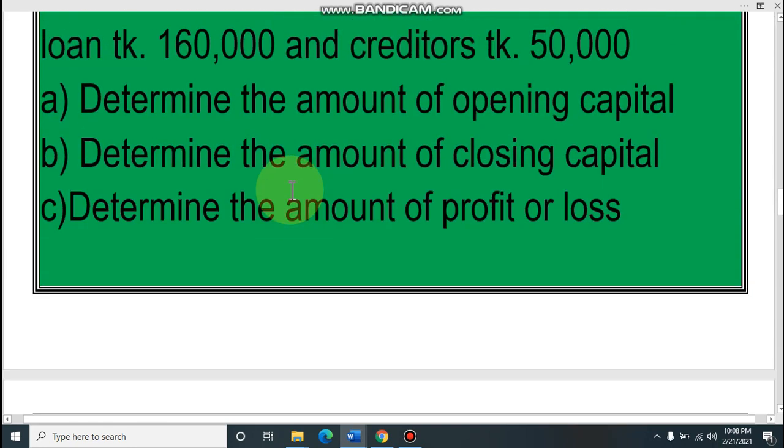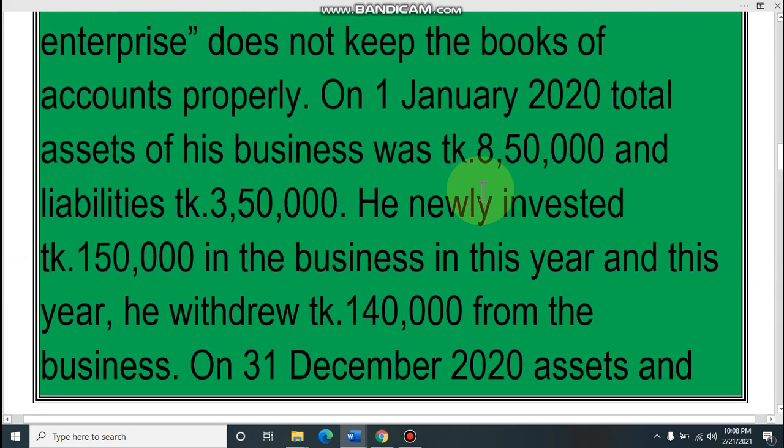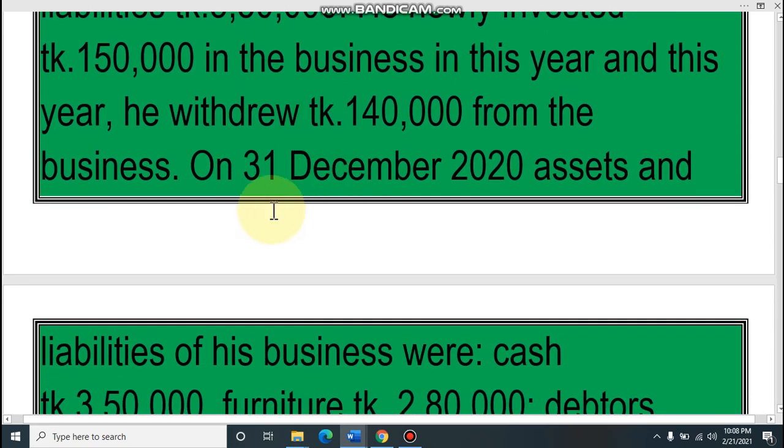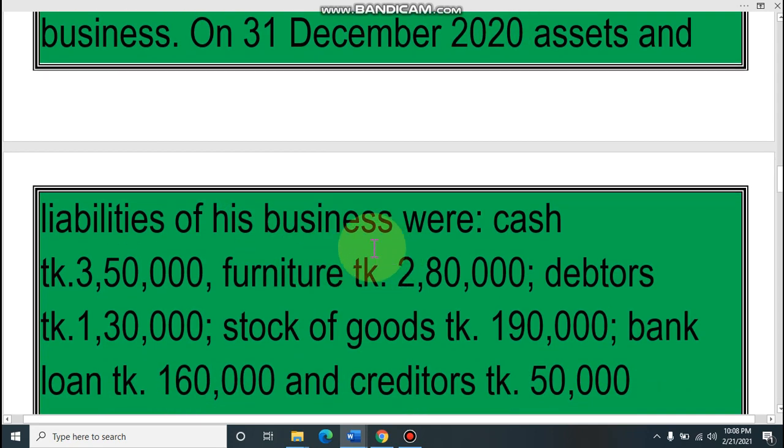Now we need to find out the closing asset. Look at the opening asset, it is easy, 8,50,000, and liability 3,50,000. They are given in the question, but the closing figures are not given directly. We have to find them out. On 31st December 2020, this is the closing date, the assets and liabilities of his business were cash 3,50,000. All of you know that cash is our most desirable asset. So cash is an asset.